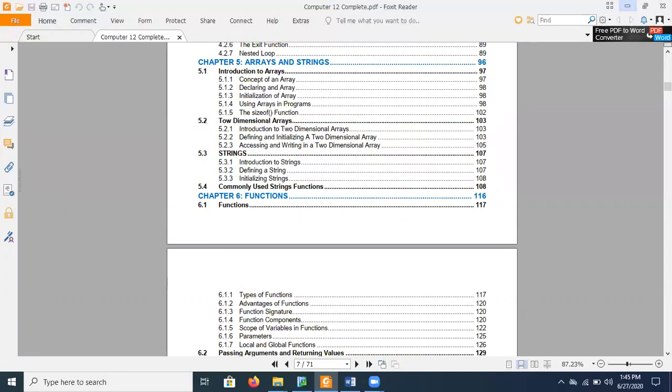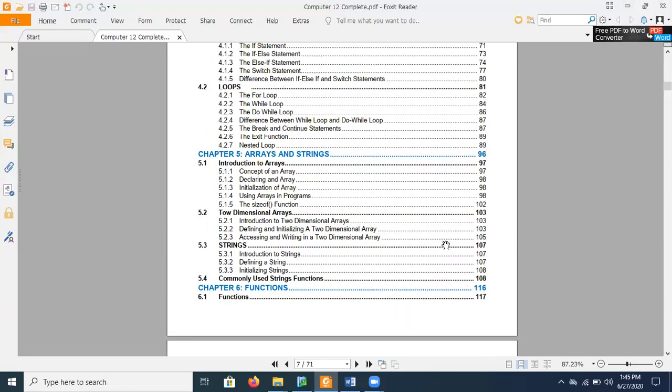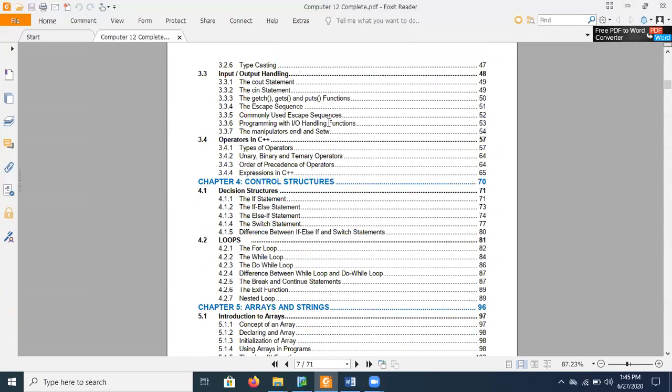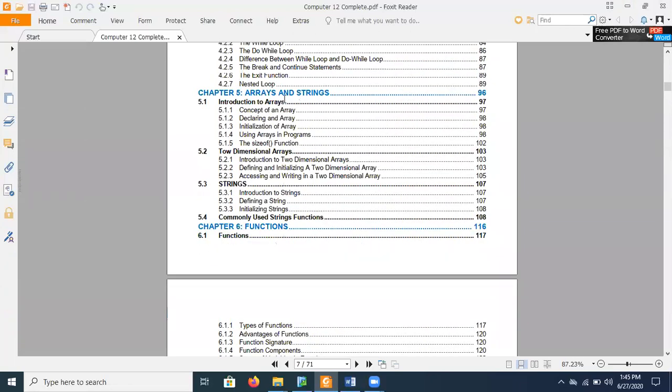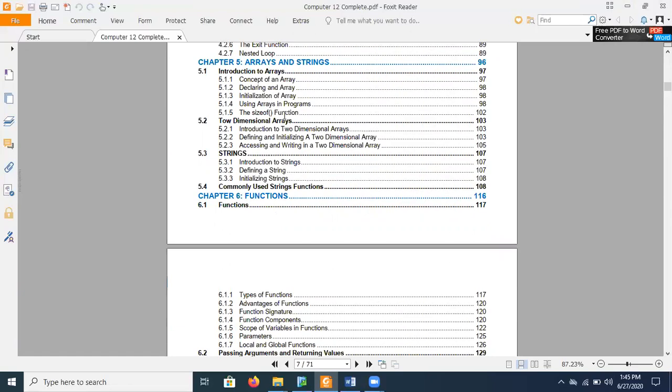But those who have studied class 10th computer science have certain idea about control structures and fundamentals of programming, but they haven't seen how arrays and strings are used in a programming language. So we'll teach you what an array is, how arrays are declared, and then we'll also tell you about strings.